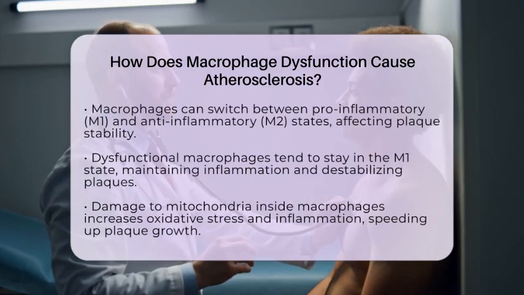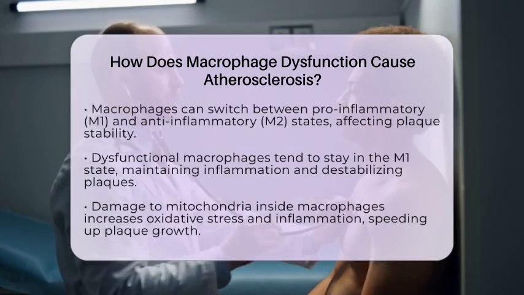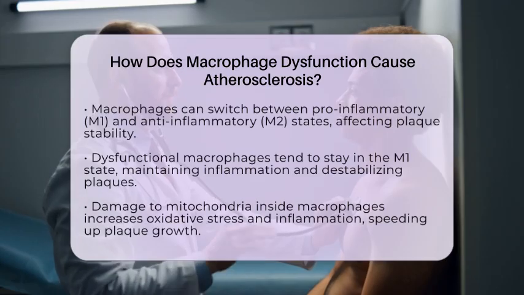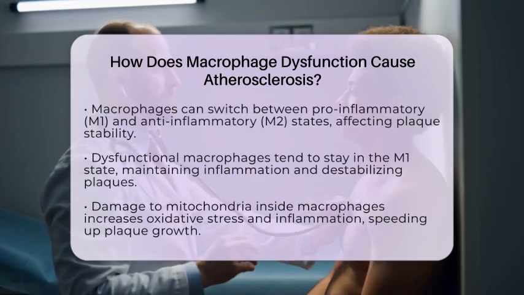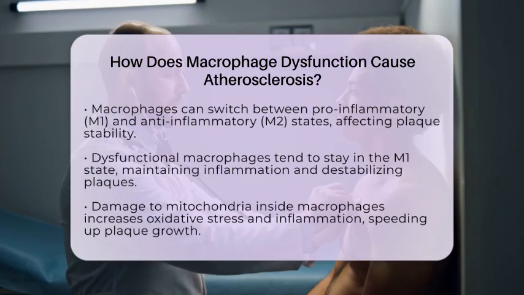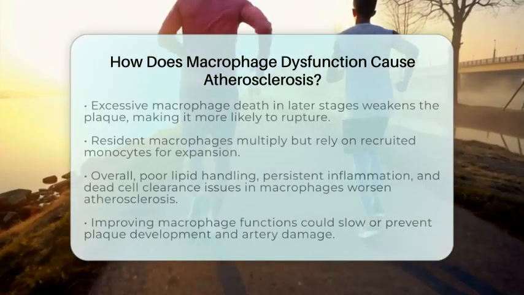Inside the macrophages, mitochondria, the energy powerhouses, can become damaged. This mitochondrial dysfunction increases oxidative stress, which activates more inflammatory pathways and draws in more monocytes. This creates a cycle that accelerates plaque growth.